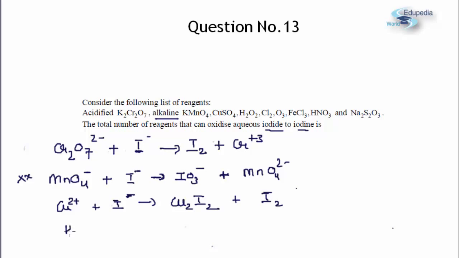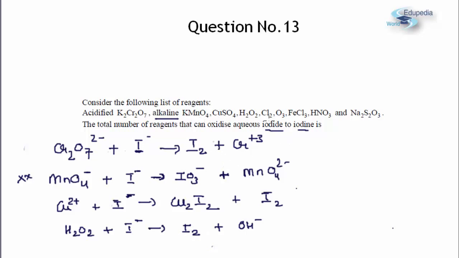So H2O2 will combine with I minus, and I minus will be oxidized to I2 and H2O2 will form OH minus. For a moment you might be forced to think over here that since OH minus is being formed, then I2 will not be stable due to disproportionation. You all must remember what a disproportionation reaction is. For a moment you might think that I2 will not be formed, but see, initially